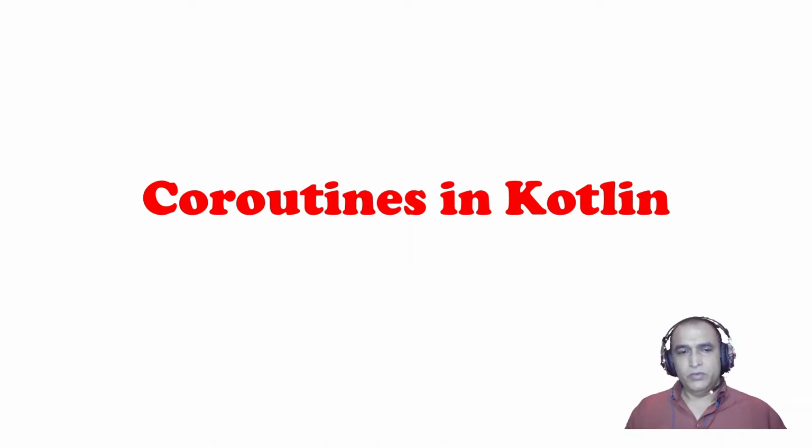Today we are going to learn a very interesting concept and very new also. It's called coroutines. We know about threads and multi-threading programming, but few know about coroutines. So coroutines are the modern way of implementing multi-threading programming.